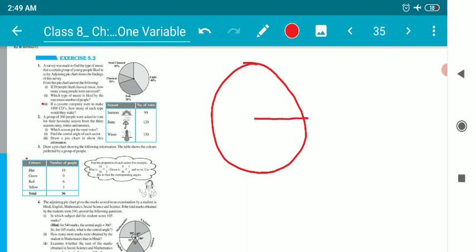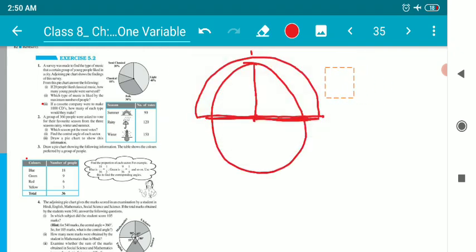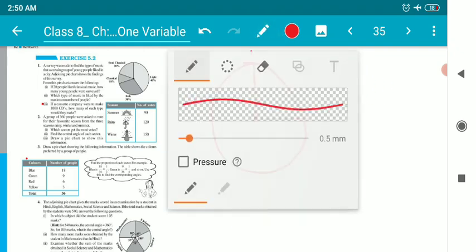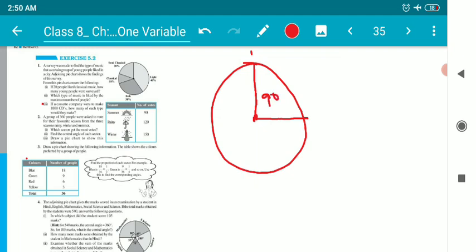Now, children, place the protractor like this on the circle, and the center of the protractor should fall on the center of the circle. Now draw 90 degree on this circle. So children, I have drawn 90 degree on this circle, and write 90 degree and write summer inside of it.